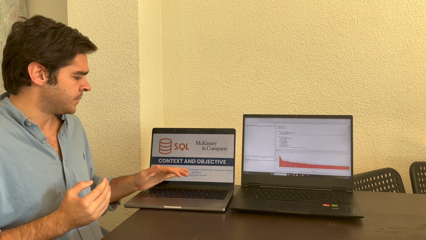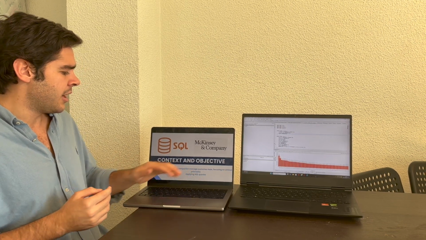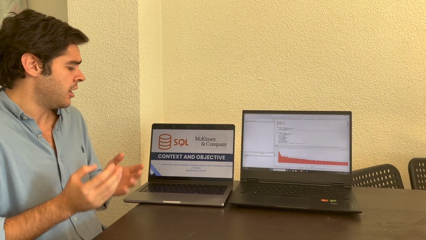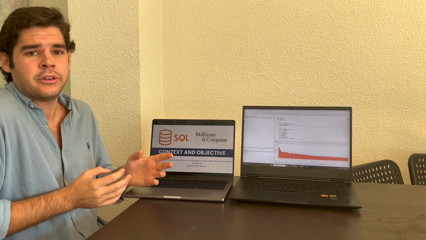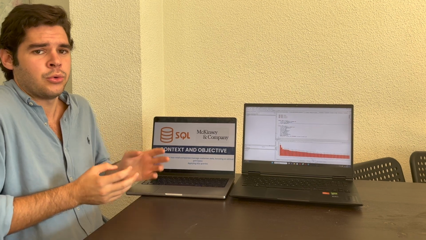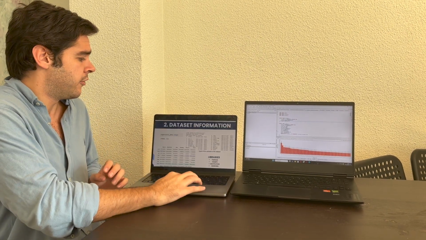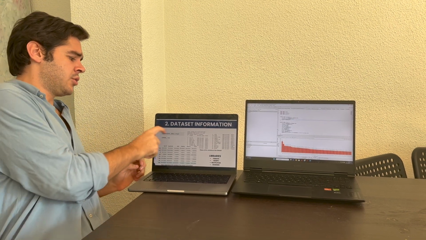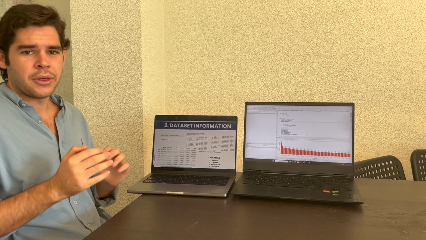Okay, and just a bit about the context. What I have been saying is to explore the data set and see how SQL can give us very important information. First of all, about the data set, as we can see here, we have around 10,000 rows.